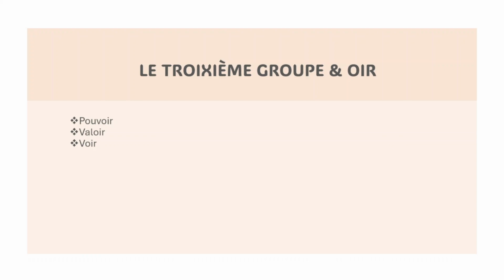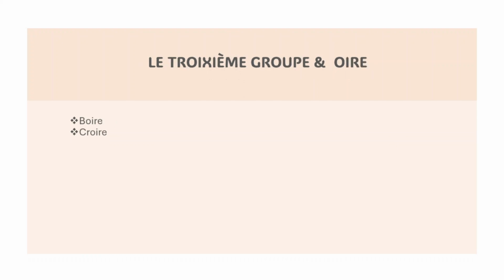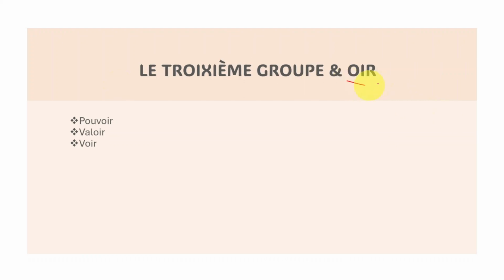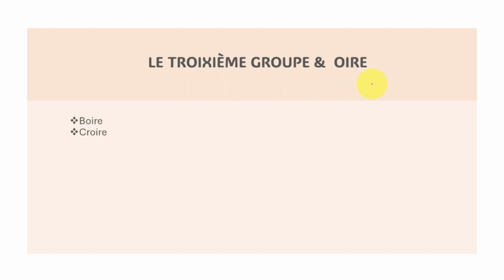So like voir, valoir. So when you take a look at the end of it, it's OIR. This is the one I'm talking about. Le troisième groupe, and we have this one at the end, like boire.